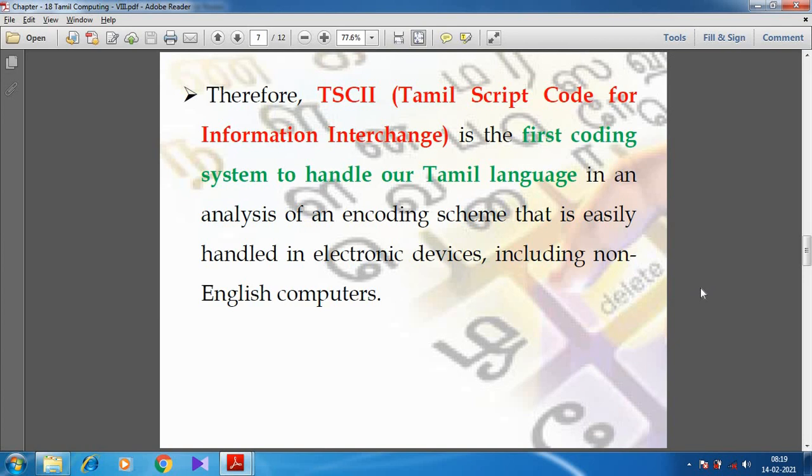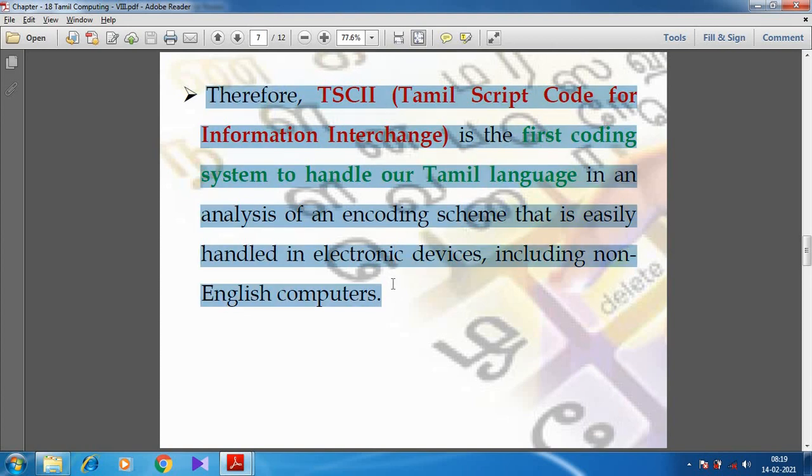Then what about Tamil? For the Tamil language we need a separate standard. Therefore we developed TSCII, that means Tamil Script Code for Information Interchange. This is the first coding system which is able to handle our Tamil language.